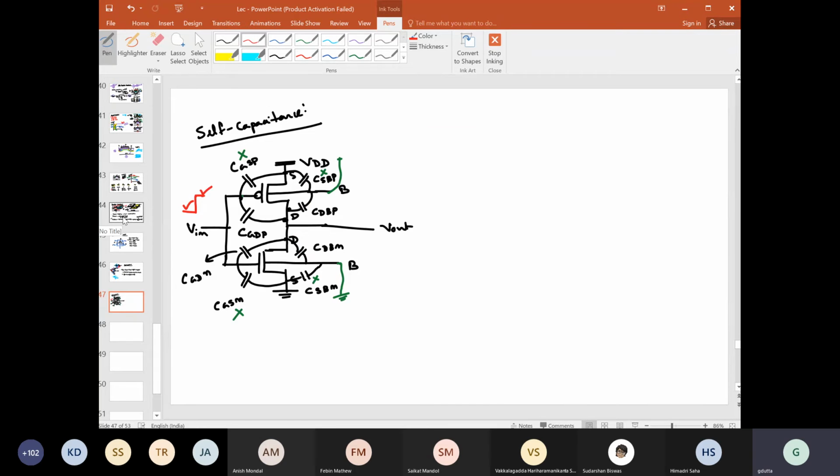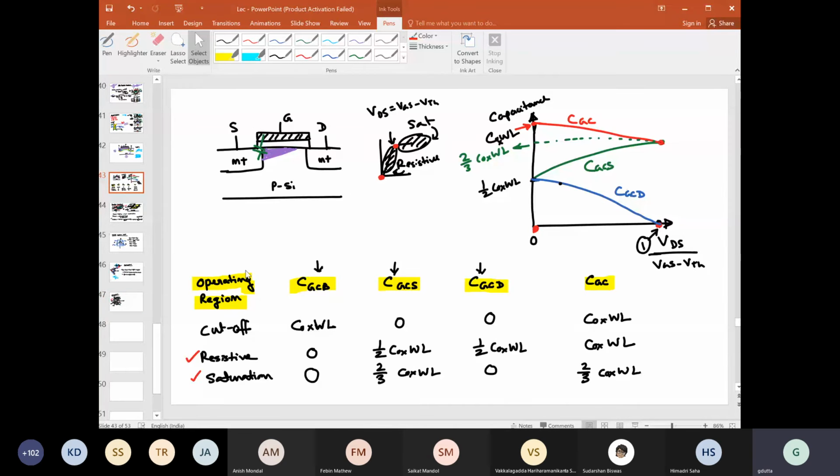Now let us also see the table that we have written some time back. When the operating region is cutoff, CGCD is 0, so we are quite fortunate. CGCD does not come into the picture when the device is in cutoff. Similarly, in saturation, the value of CGCD is also 0.